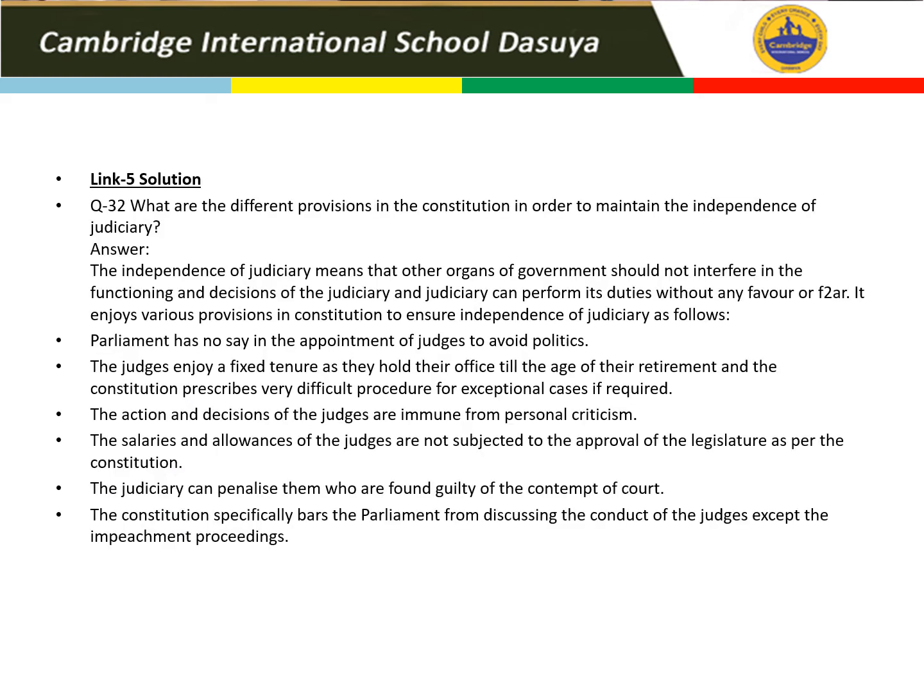Now link 5, the last link, question number 32. What are the different provisions in the Constitution in order to maintain the independence of judiciary? Yes, Parliament has no say in the appointment of judges. The judges enjoy a fixed tenure, that is till the age of retirement. The action and decision of the judges are immune from personal criticism. Salaries and allowances of judges are not subjected to approval from the legislature. The judiciary can penalize those who are found guilty of contempt of court. The Constitution specifically bars the Parliament from discussing the conduct of the judges except the impeachment procedure.